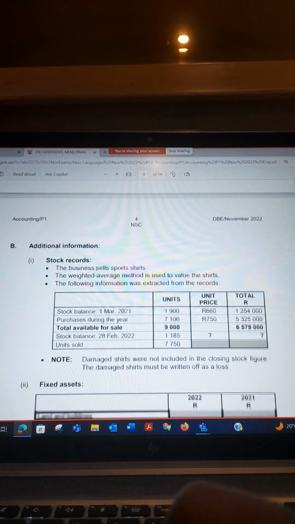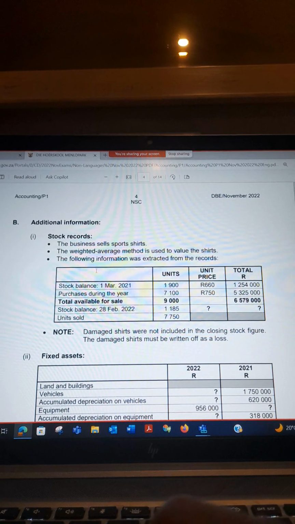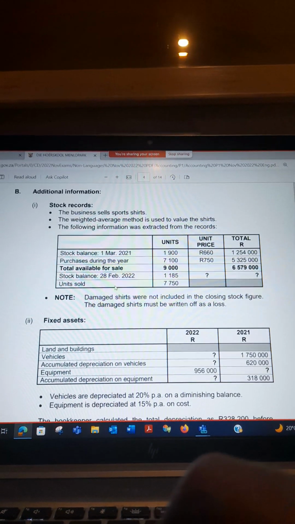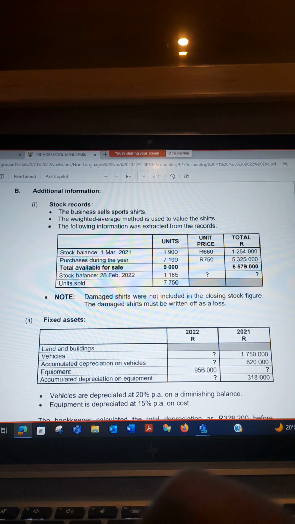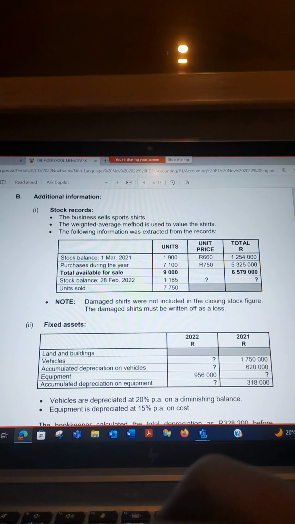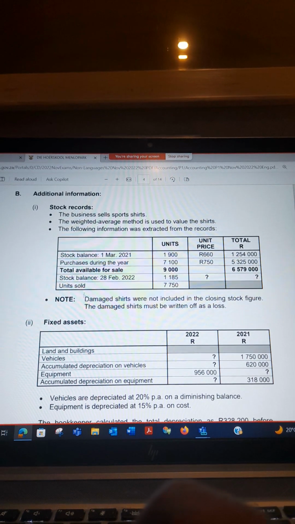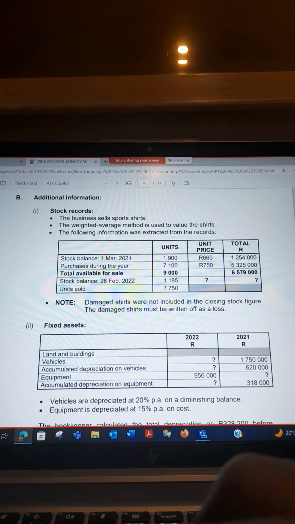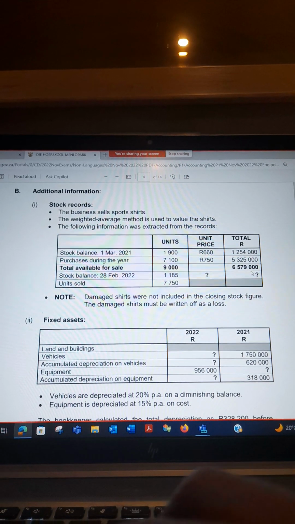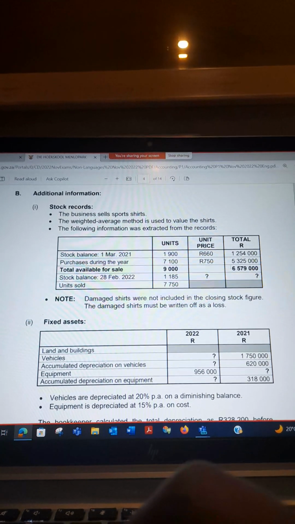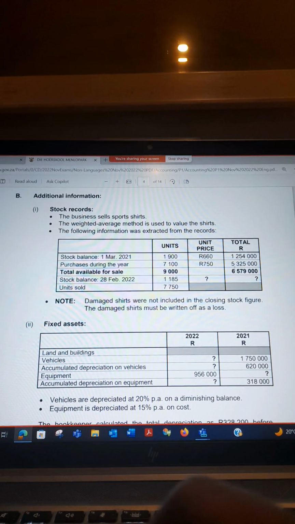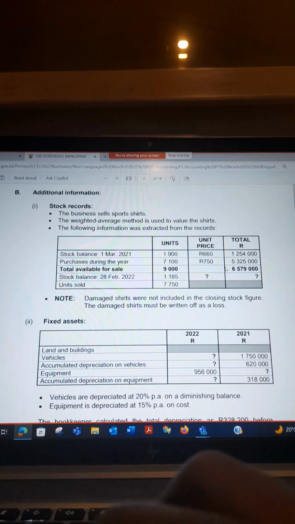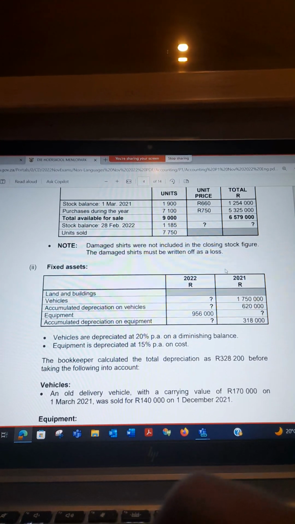So when you do all that, you are trying to understand what they are asking you. And while you are here, you ask yourself, what are the possible things that they can be asking me to calculate here, or why are they giving me this information? For example, stock records. They may ask you to calculate the value of the closing stock. After calculating the value of closing stock, you just place it. Yes, in the balance sheet you are going to use it, but you need to calculate maybe trading stock deficit or trading stock surplus, which is income and expense. So look for the income statement.